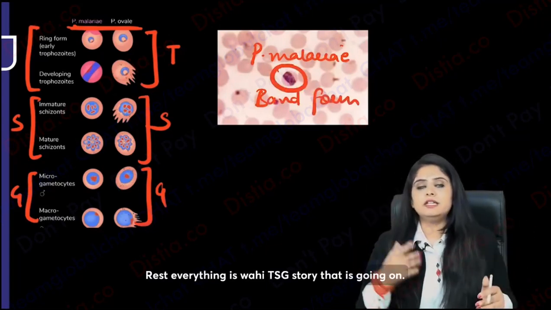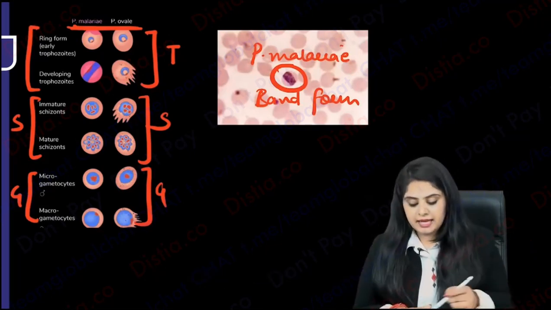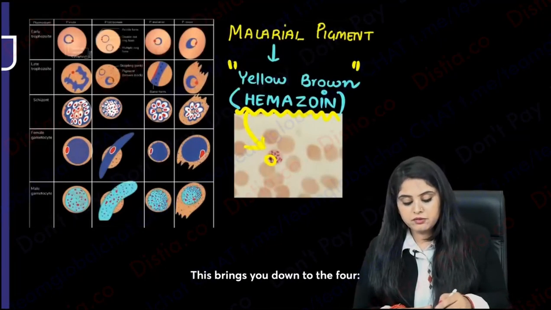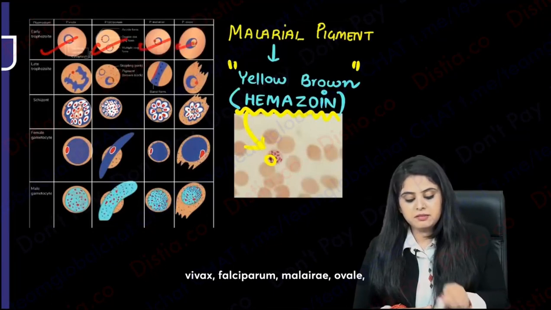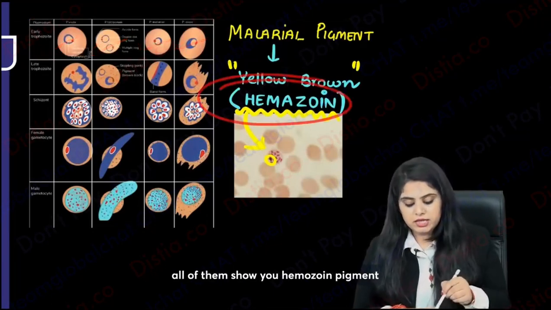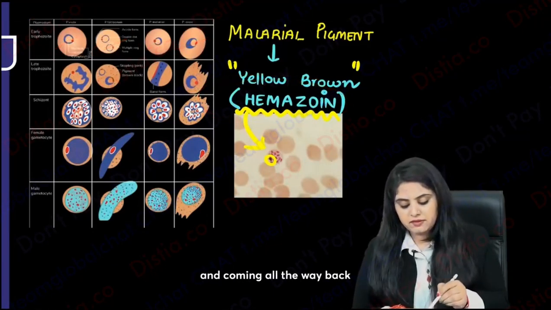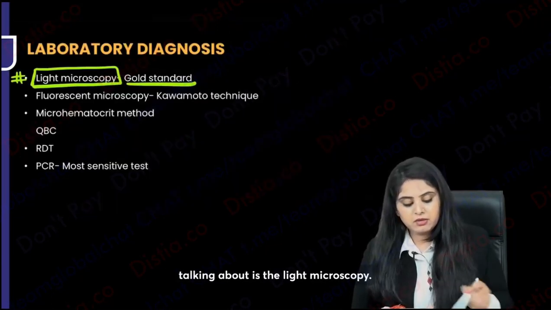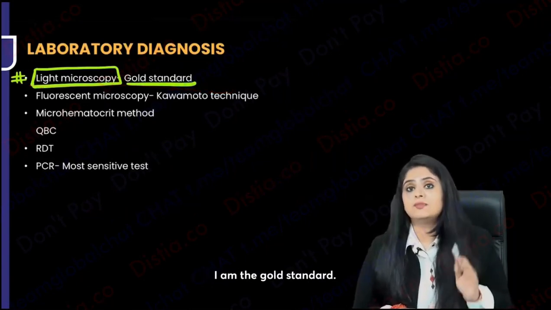Rest everything is the same story that is going on. I hope everyone's okay. This brings you down to the 4. Vivax, falciparum, malariae, ovale, all of them show you hemozoin pigment. And coming all the way back, I had told you in the lab diagnosis, the first thing that I will be talking about is light microscopy. I am the gold standard.